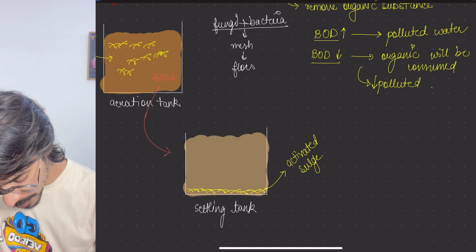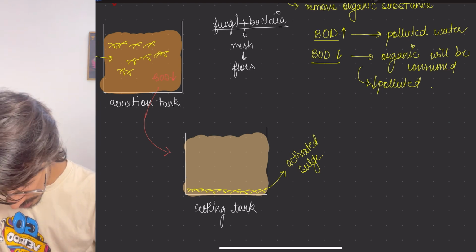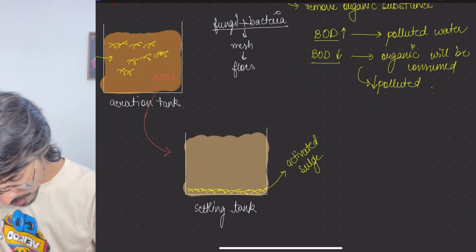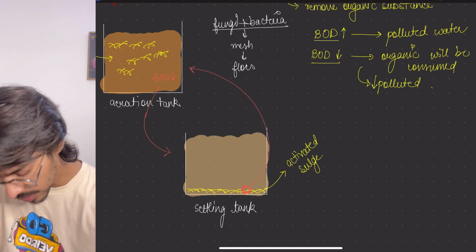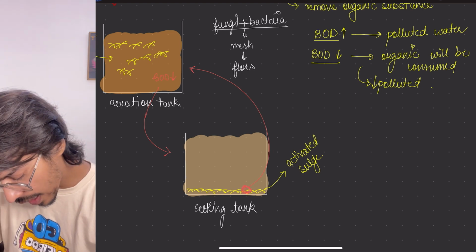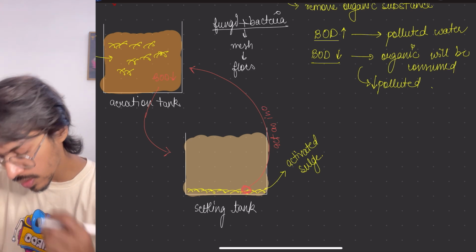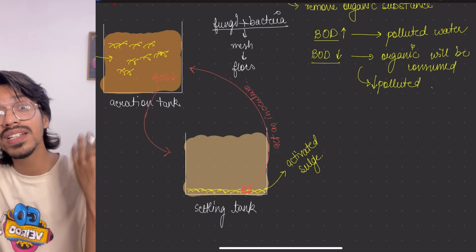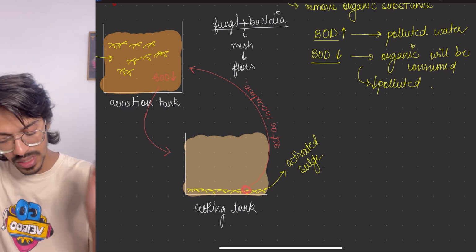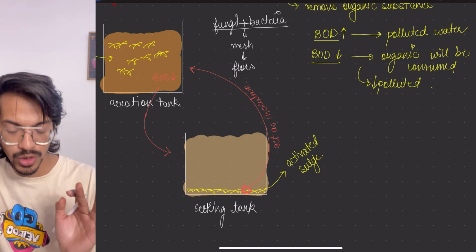We take a little bit of it and we put it over here in the next batch. So it acts like an inoculum, or the starter for the next process. When the next process of aeration tank starts, we will put it into it.